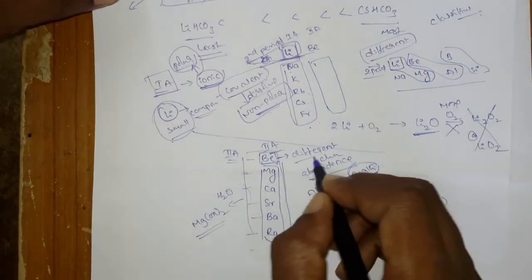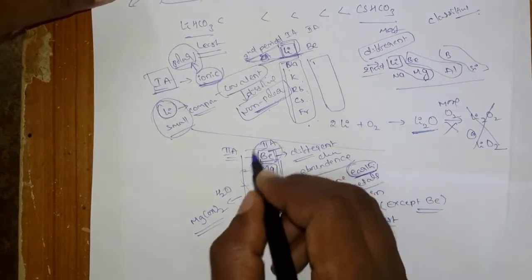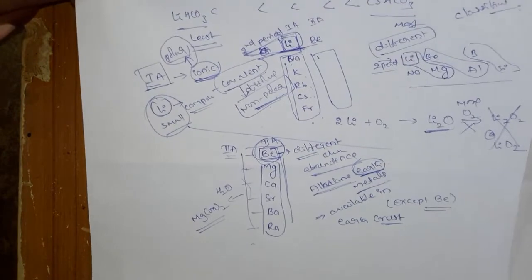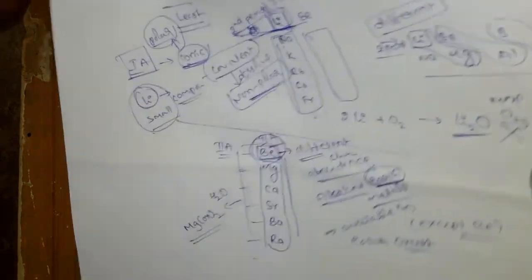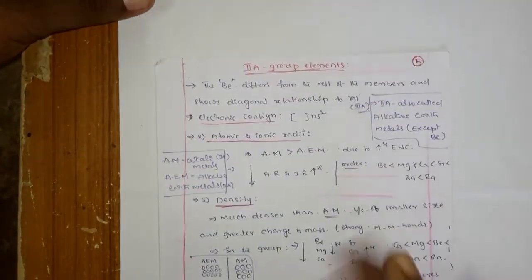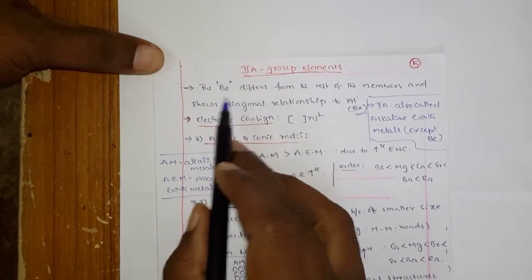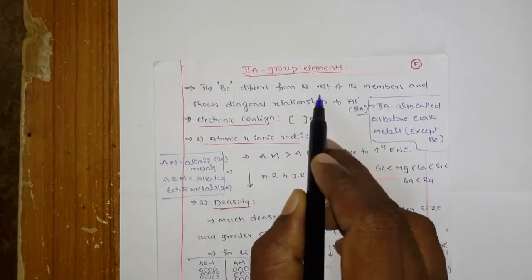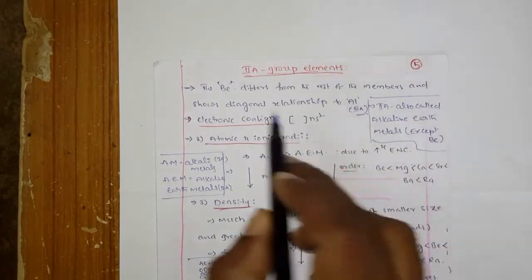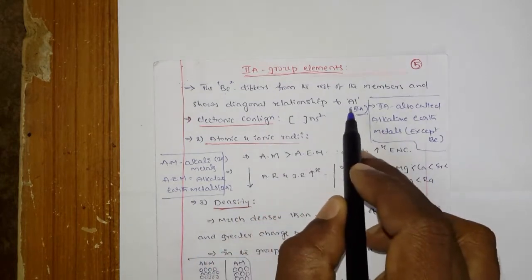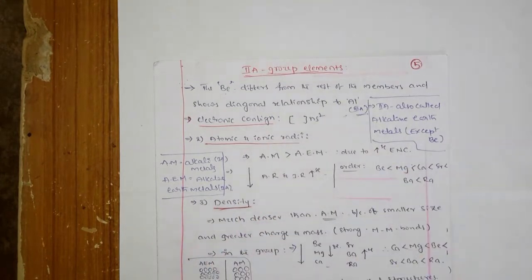Okay, so you can also simply call it the anomalous behavior of beryllium. Generally beryllium differs from the rest of the members and shows a diagonal relationship with aluminum. Diagonal relationship with aluminum, that you already know.